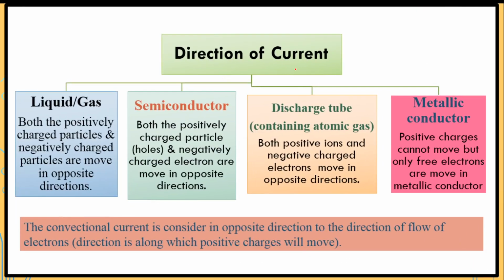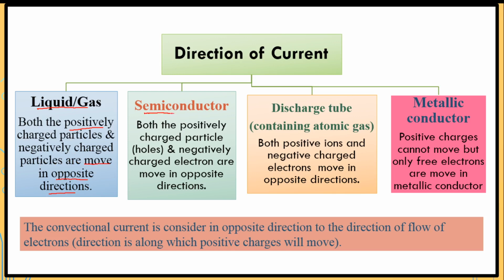So the direction of current: generally we consider the direction of free charges as the direction of current. But in liquid, semiconductor, and gas, both the positive charge and negative charge are in motion in opposite directions. So in gas or liquid, both positively charged particles and negatively charged particles move in opposite directions.